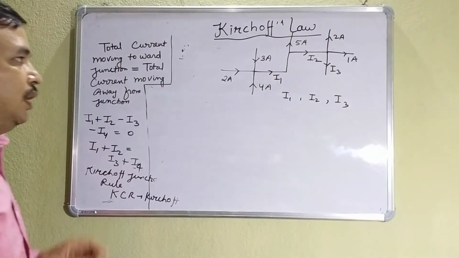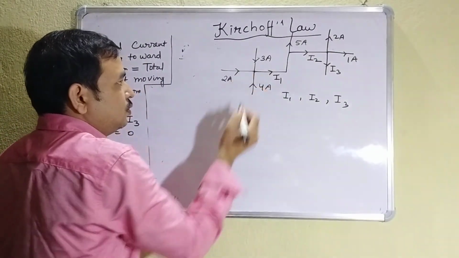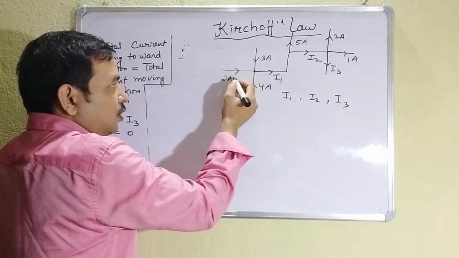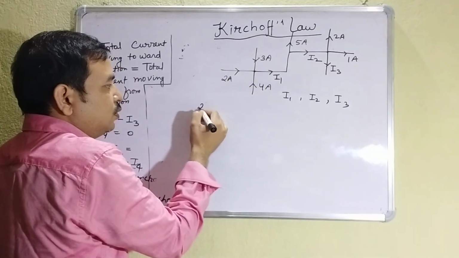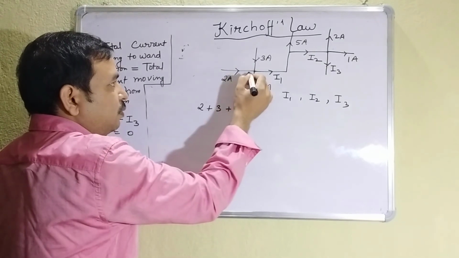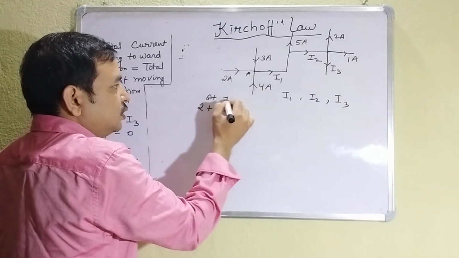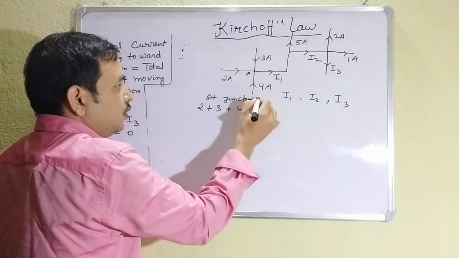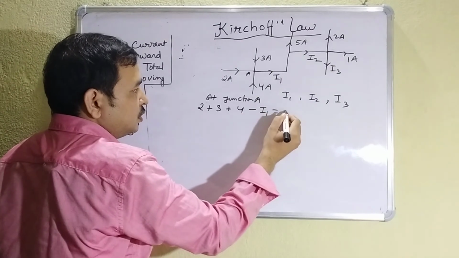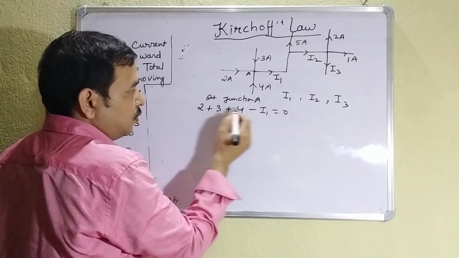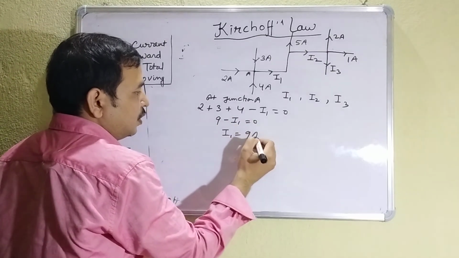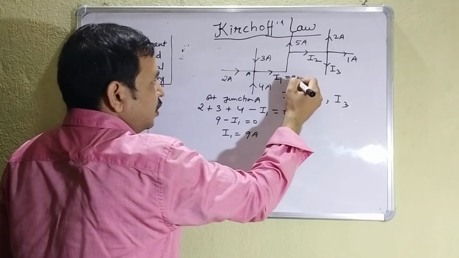Now see how we are applying. You have to apply the first rule at the junction. Now the sum of current at this junction must be 0. So incoming currents are taken as positive. So 2 plus 3 plus 4 at junction A. Now this current is going out, so this is minus I1, this is 0. So 3 plus 2, 5, plus 9 minus I1 is 0. What is I1? 9 ampere.